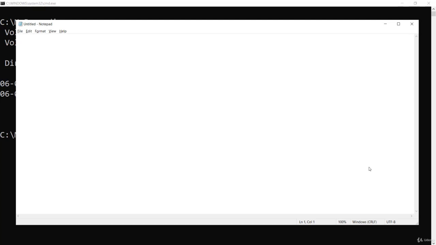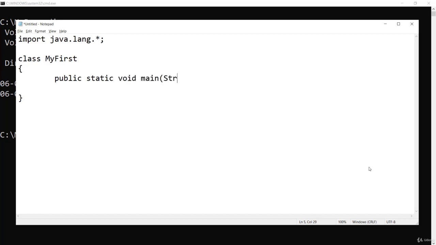Here I will type the Java program. The first statement must be import java.lang.*. Then I must give some class name. I will call it MyFirst, and inside this class I should write the main method: public static void main, then String args.